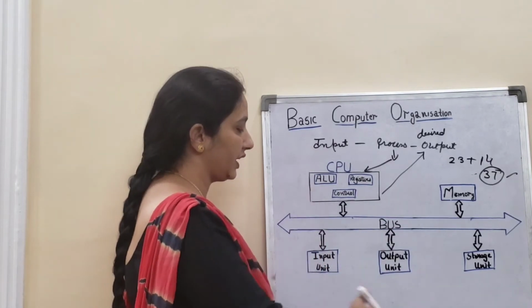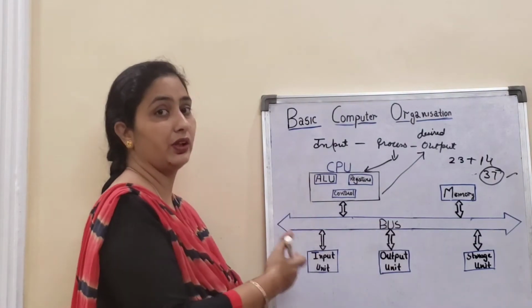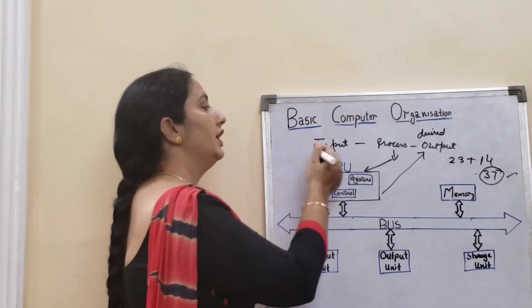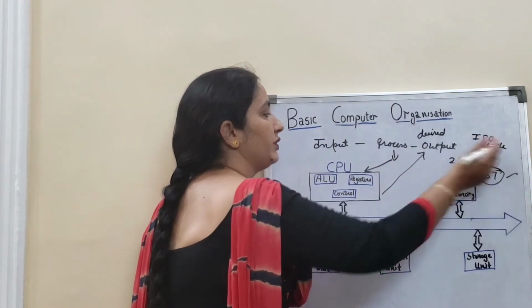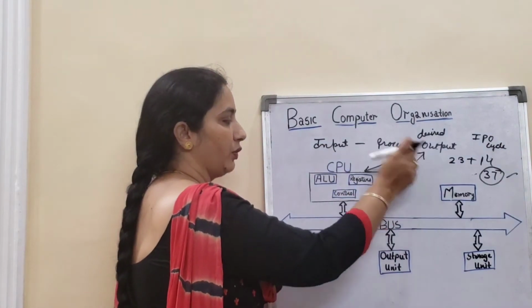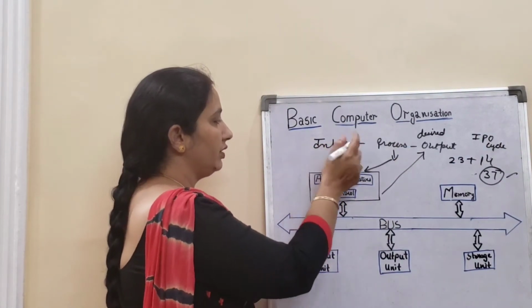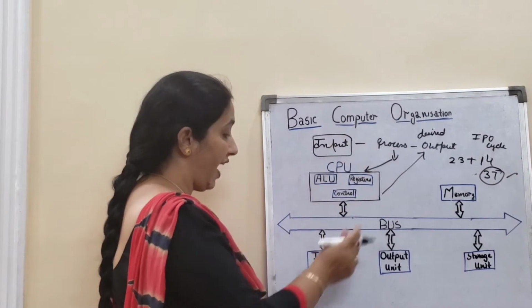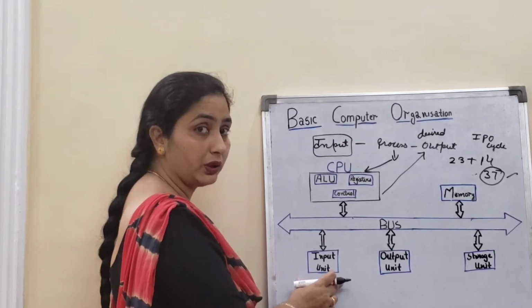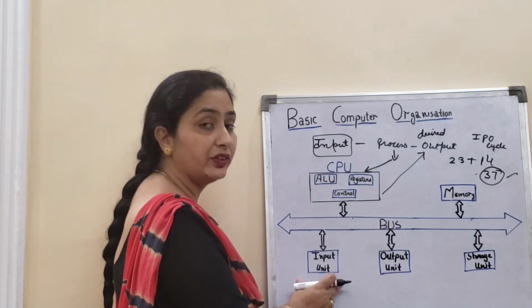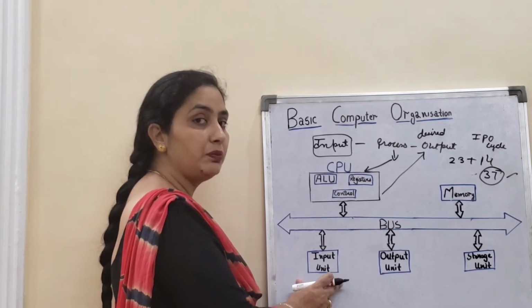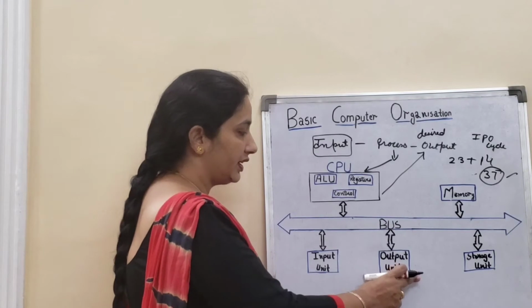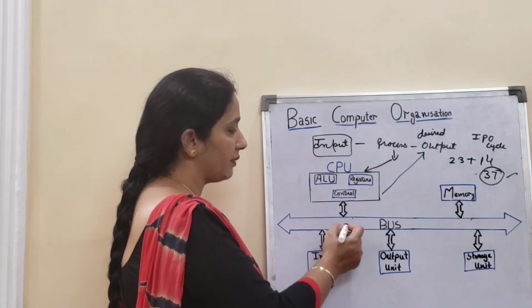Now this is your basic computer organization, how your computer is working. You all know that a computer is based on the IPO cycle. IPO cycle means input, process, output. When you are using input, you have the input unit. You all know what input units you have: your keyboard, your mouse, with the help of which you can give your input to the computer. Then if you see, you will come to this bus.